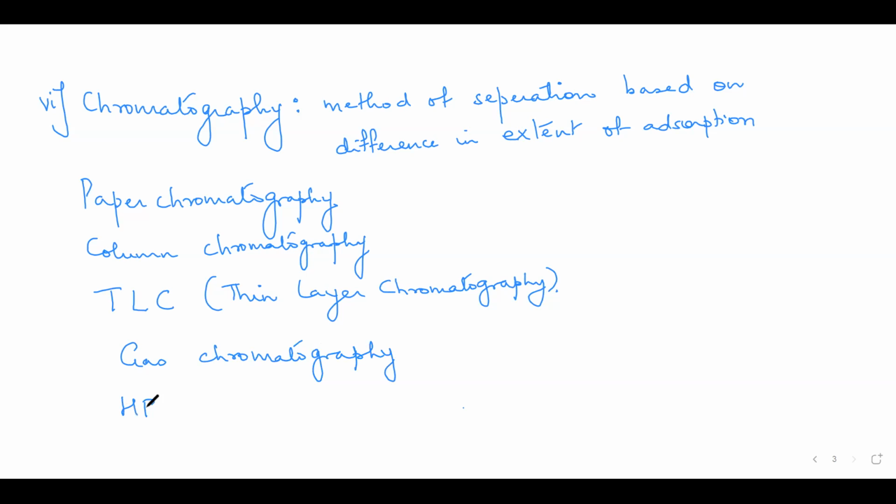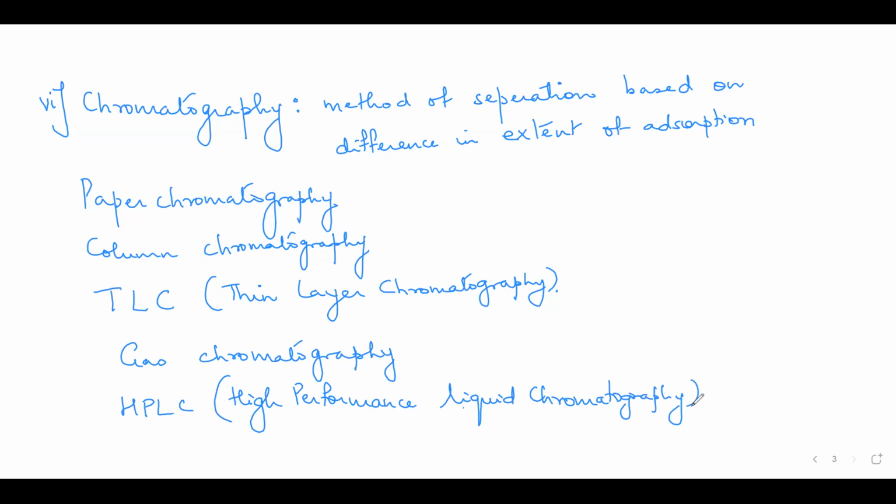Then you have high performance liquid chromatography. Now, all these methods of chromatography, they are basically dependent on the same principle, that is difference in extent of adsorption. It is only the way in which it is carried out.